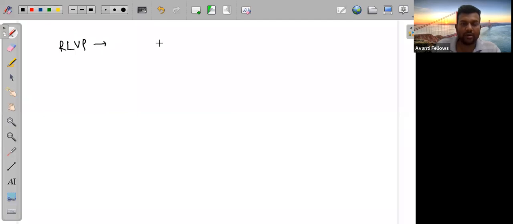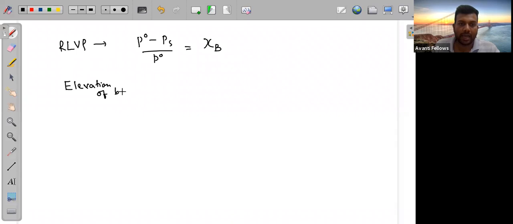In relative lowering of vapor pressure, simply you have to use the formula (P naught minus Ps) by P naught, which is equal to the mole fraction of the solute. Okay, this is the first thing. Then is your elevation of boiling point. Elevation of boiling point is del Tb equal to Kb into m. m is the molality, Kb is the molal elevation constant or ebullioscopic constant.